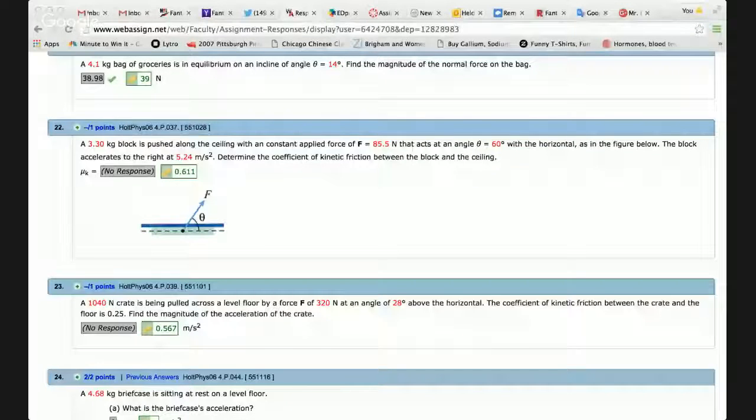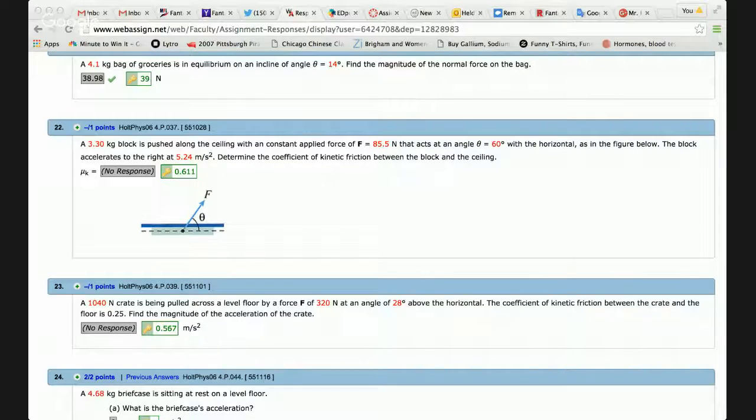So the next question on this was number 22 on the practice test. So let's open this up. I'm going to screen share here one more time. Okay, we're looking at number 22 on the practice test. It's this guy. And so I will solve this here in a second. So hopefully you can see the screen share.